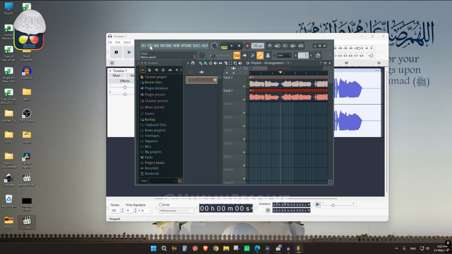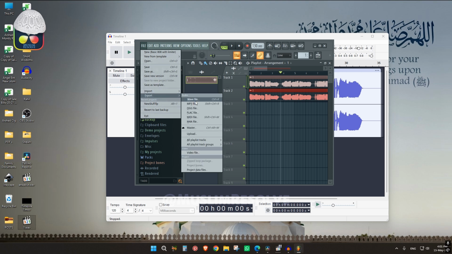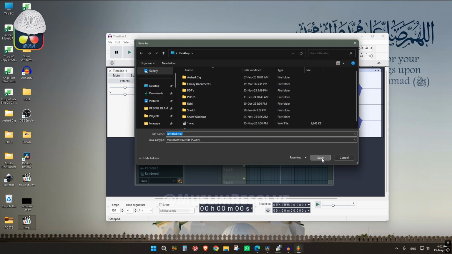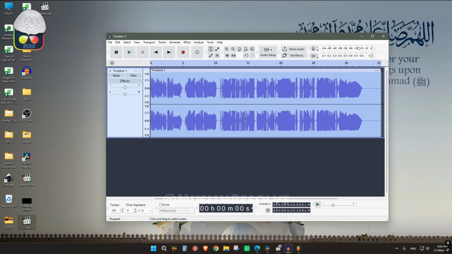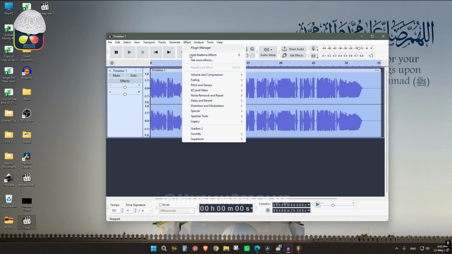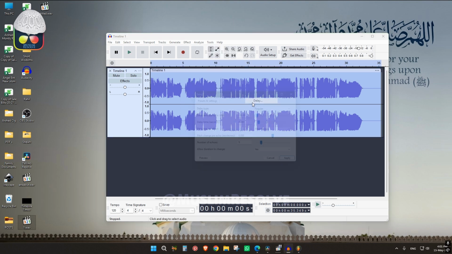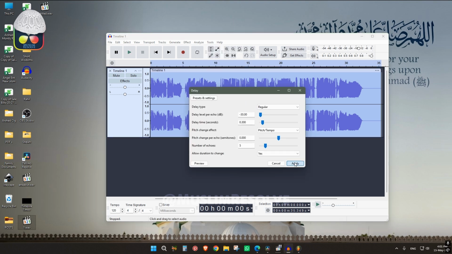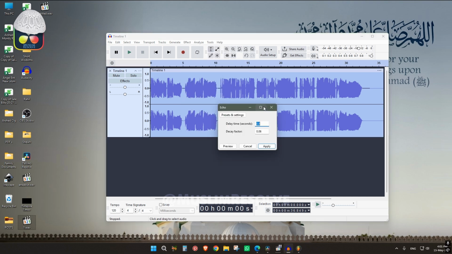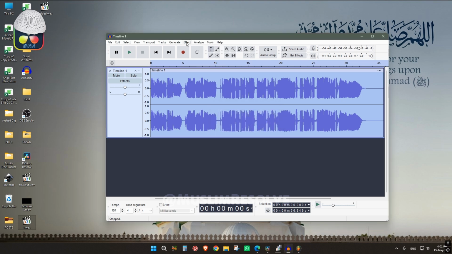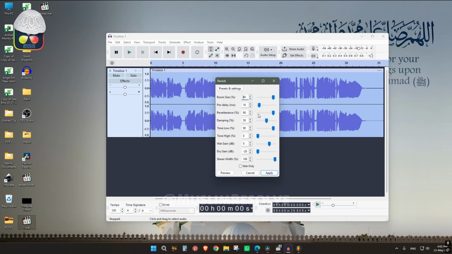So alhamdulillah, the audio has been edited. Export the wave file and save. Now we can add reverb so that our recitation sounds more crisp and beautiful. We just select all, then Effect, Delay and Reverb, see the settings and apply. Again go to Echo, see the settings and apply. Again go for Reverb now.